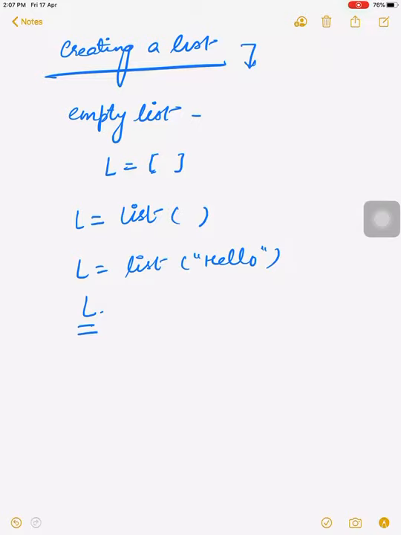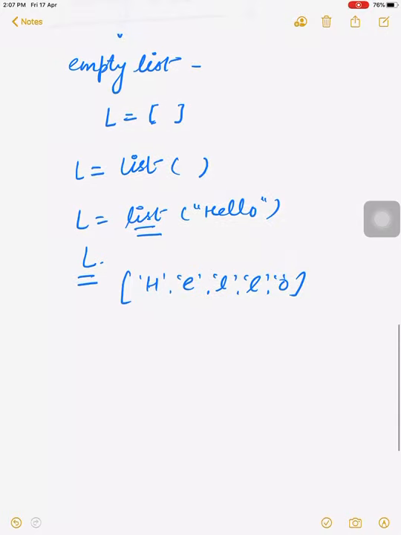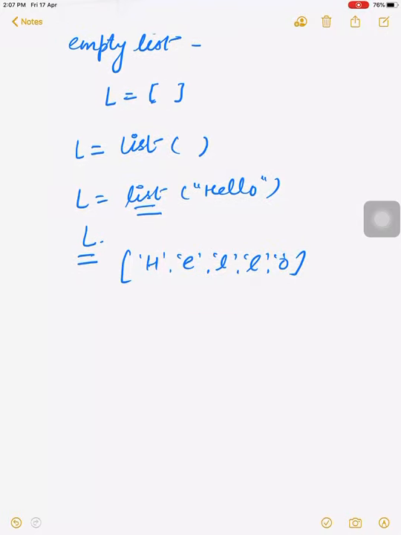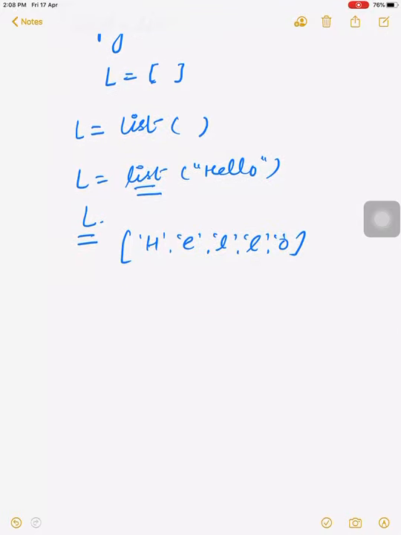For example, if we write L equals list of hello, then whenever we print this list, what will be the output? The output will be in the form of a list, because list is a function which creates any type of value in the form of a list. So there are two ways.